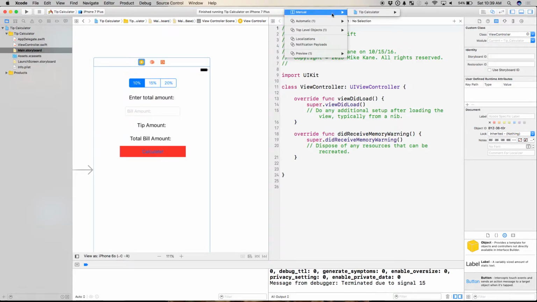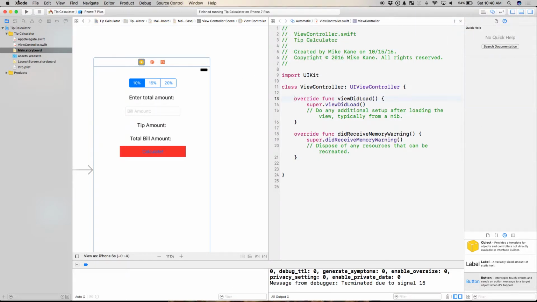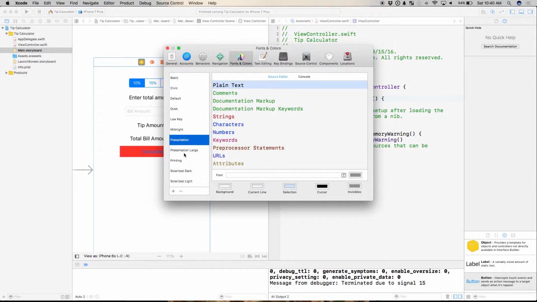Yes, in the tip calculator project. Yes, inside of this folder. And you can select the files manually. We want to be in ViewController.swift. Great, we have it. I'm going to give myself some room to work. First, let me change the text size so you guys can see. Is that large enough for you, or do you need a little larger? People in the back, can you read the text? Okay, we'll leave it as this then.